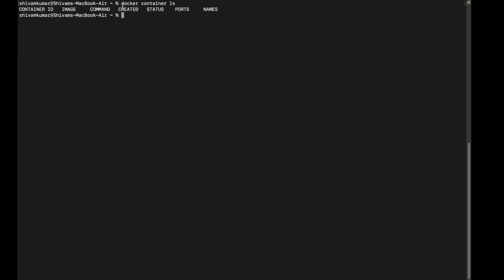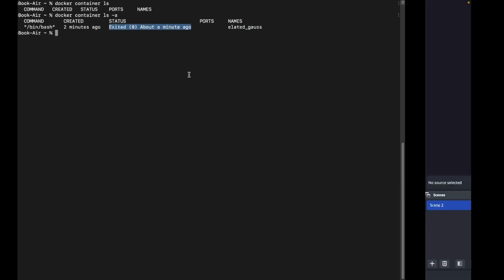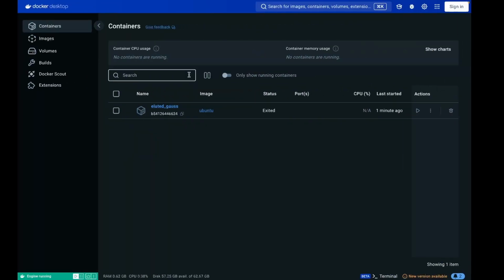So you don't have any running container. Docker container ls will show you all the running containers. If you want to see all the containers that are present, either stopped or running, you can type docker container ls -a. So you can see you have one container with the name Ubuntu that exited about a minute ago. So you can see all the running containers, and also all the containers that are present.